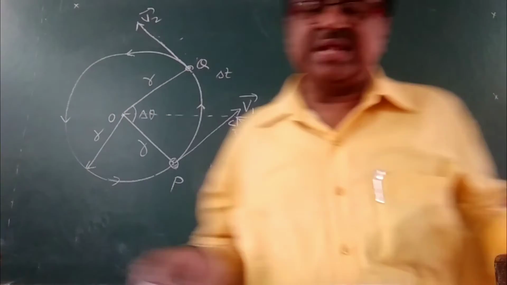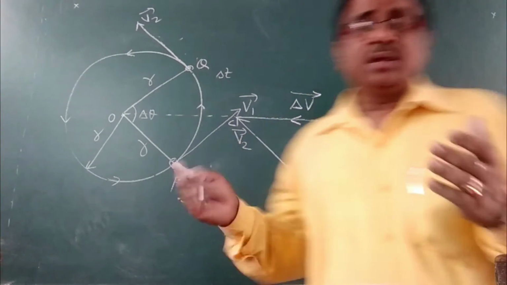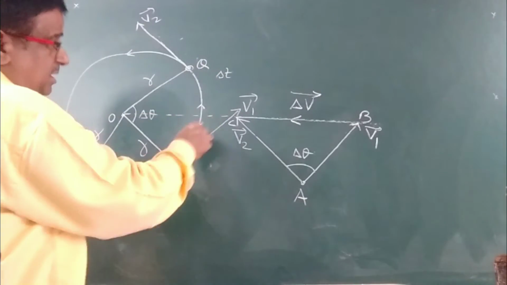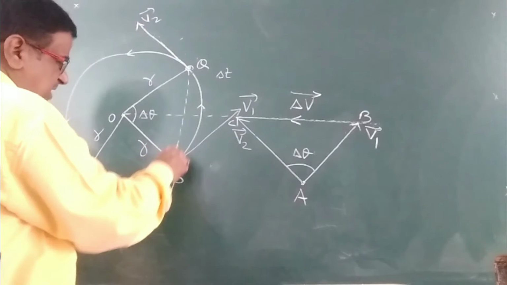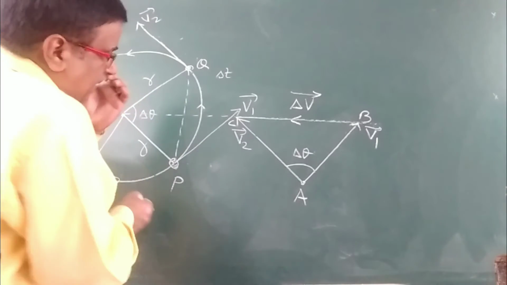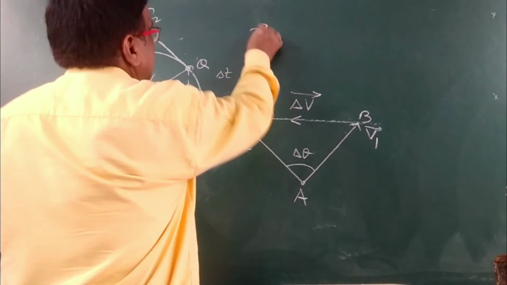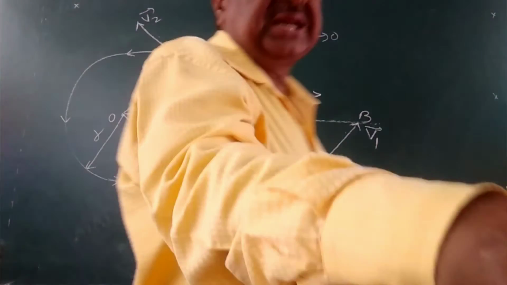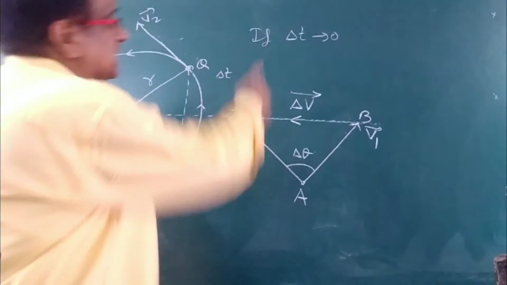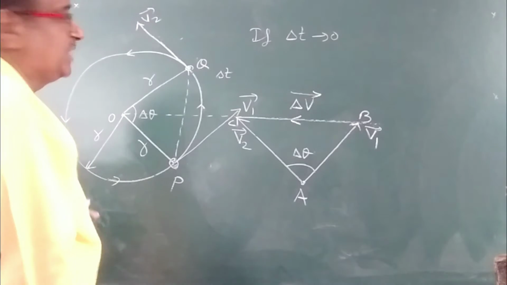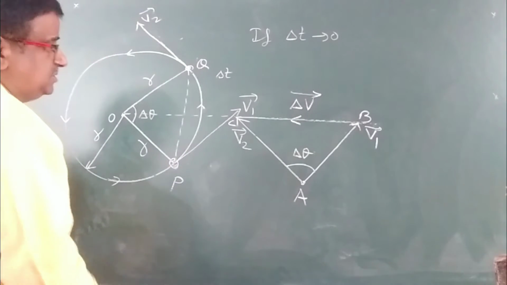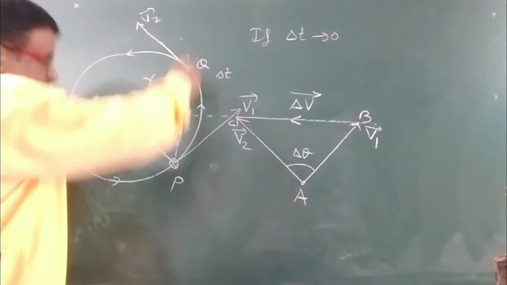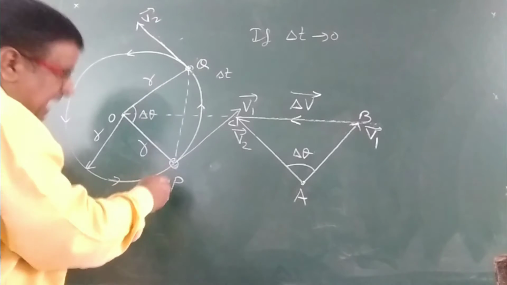PQ is the arc, and if a straight line is drawn, what will happen if delta t tends to 0? If delta t is very small, then the arc PQ will be equal to the chord PQ, this straight line.